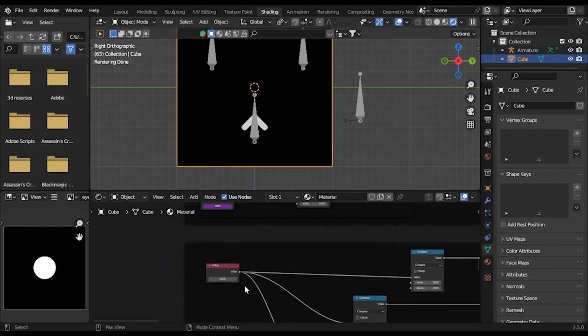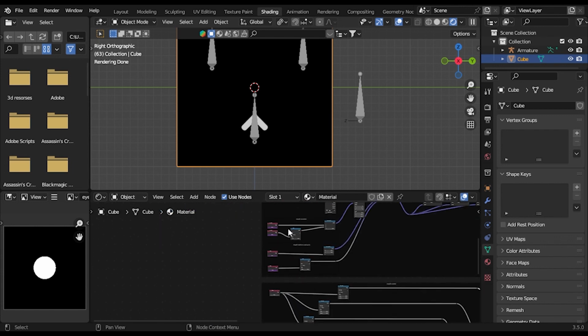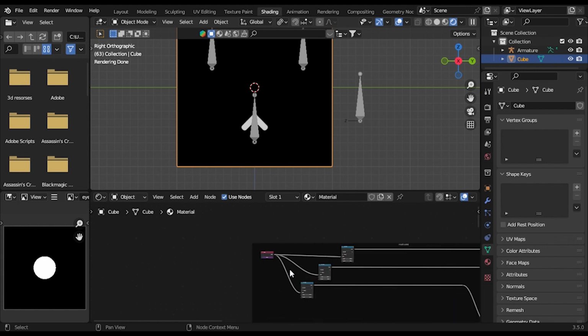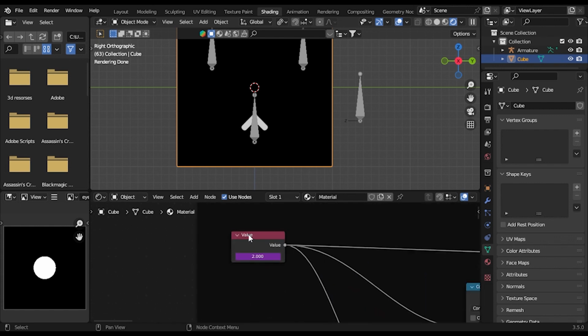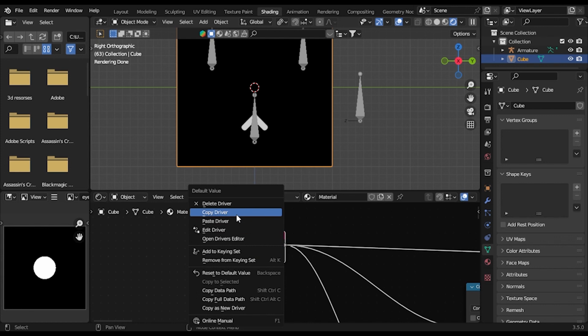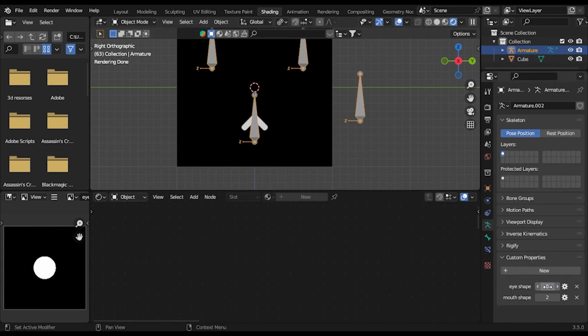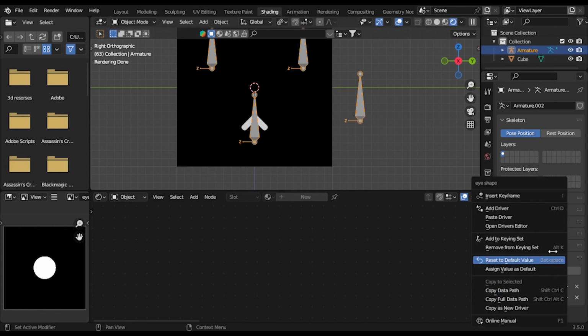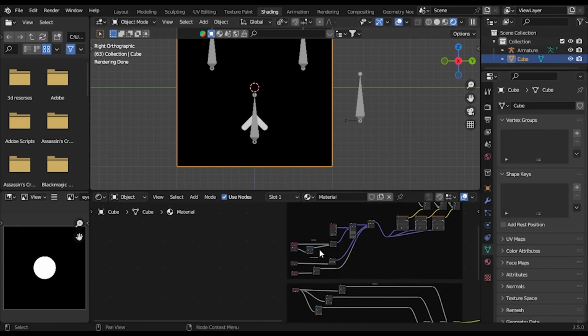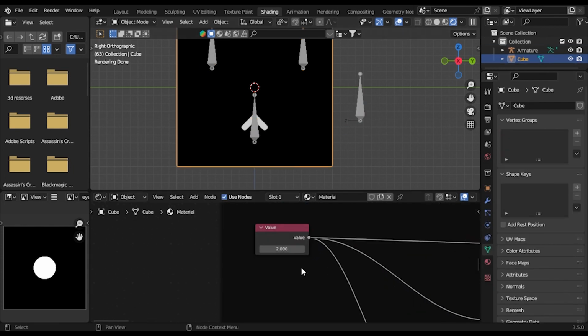Now let's copy our driver, the one driver that, let's call this mouth shape. I want to copy the driver, or you can do it by going to the armature and your eye shape, go copy as a new driver, and you can paste it right here.